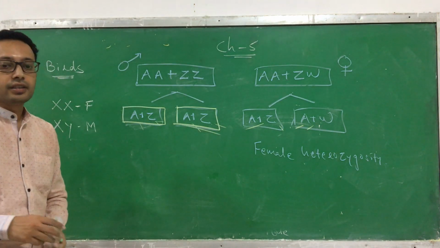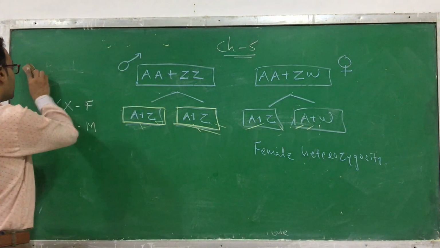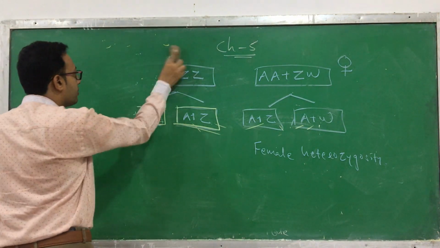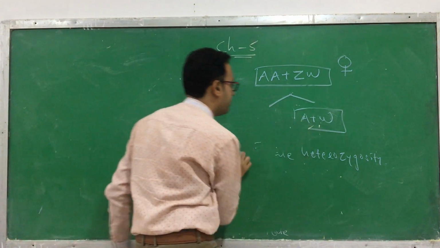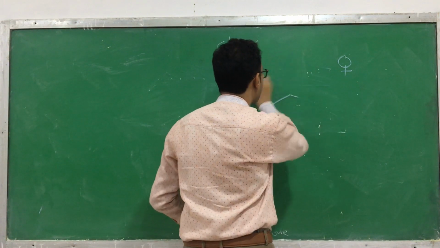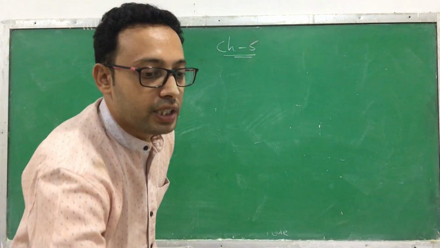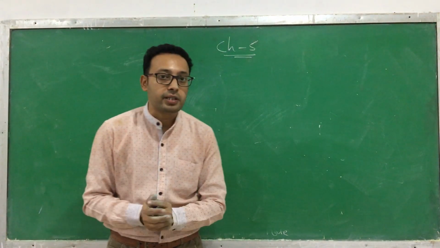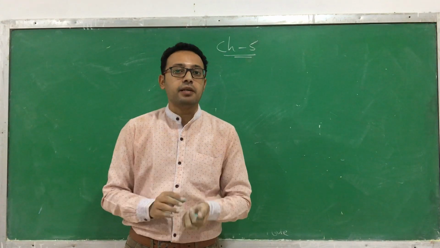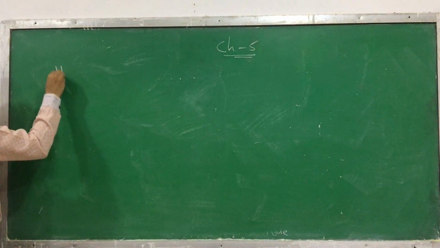Okay? Clear? Now there are a few things. These few things have not been given in the book, but they are important. Normally questions from this are asked in entrance examinations, so I am telling you this. From now onwards, whatever I am telling that is not given in the book, but it is important from the examination point of view, specifically the entrance examination point of view. See how sex is determined in the honeybee.